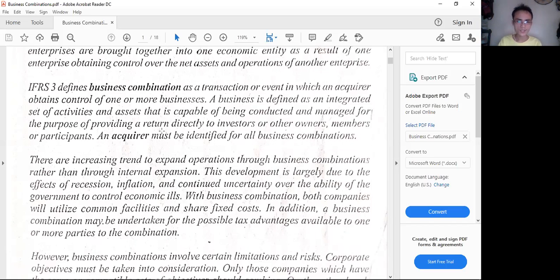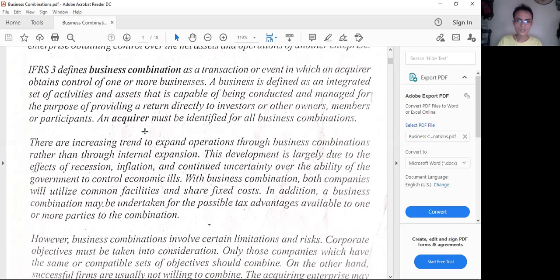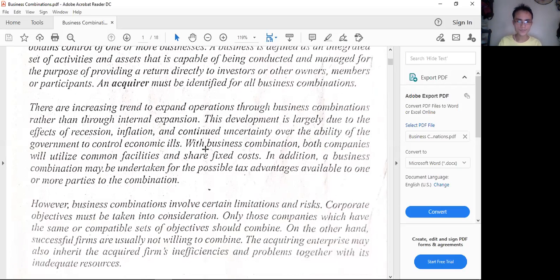All right. So an acquirer normally is the one that transfers a consideration, could be cash or non-cash or any other asset or assets, to be able to acquire another entity. So why would business combinations be there?